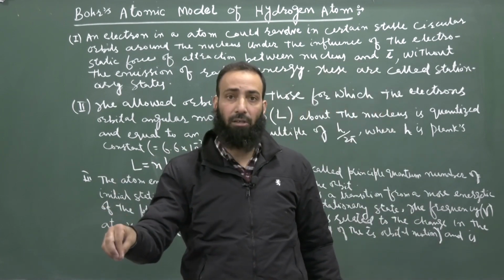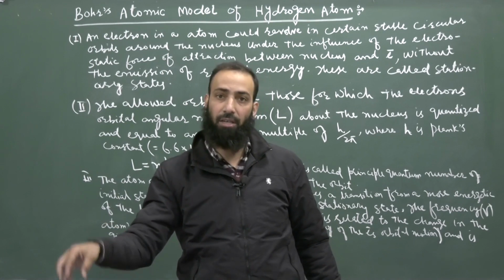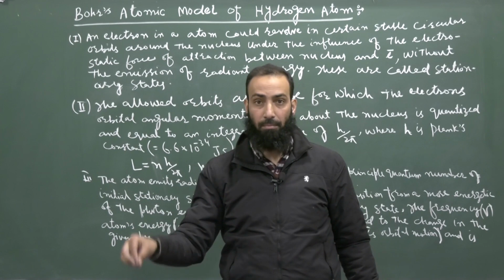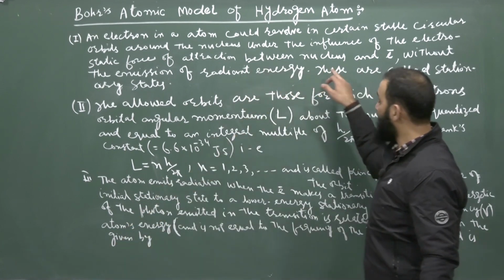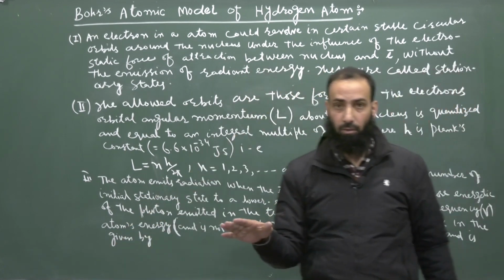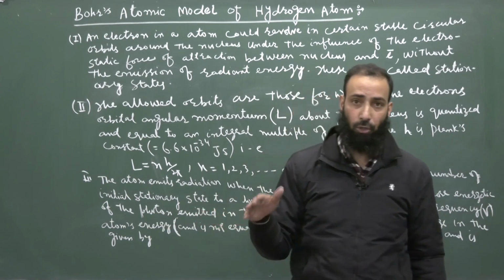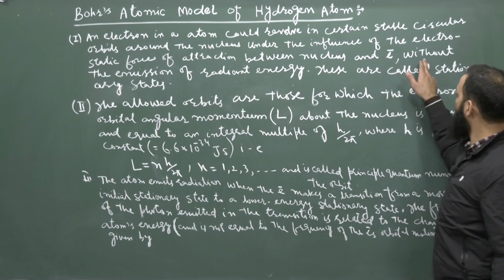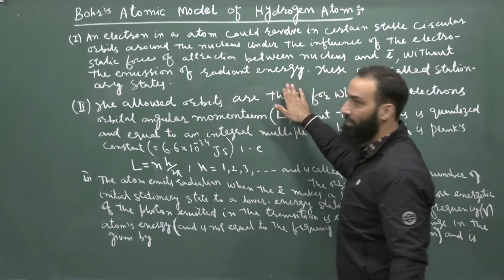That means an electron is in an accelerated state. It has an acceleration. As per classical theory, it should emit radiation. But Bohr added that we can't apply all of classical theory to the processes at the atomic level. That is why he added: without the emission of radiant energy.